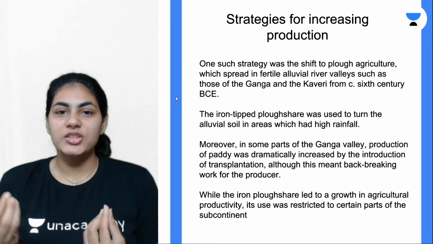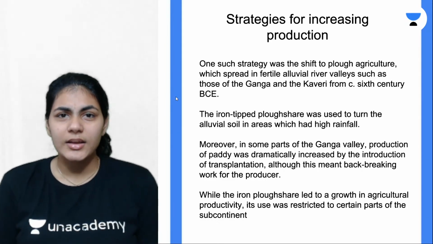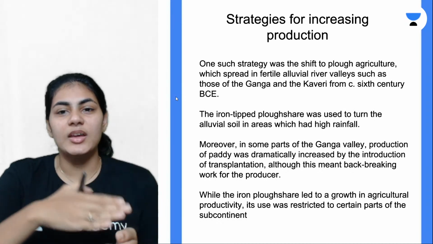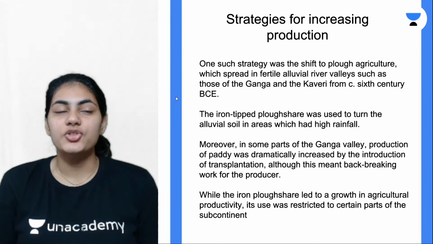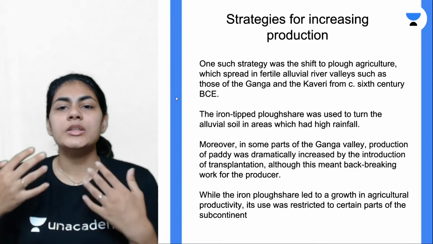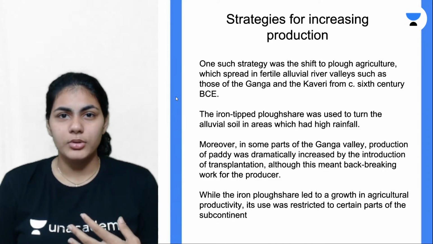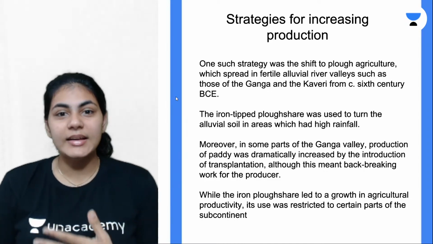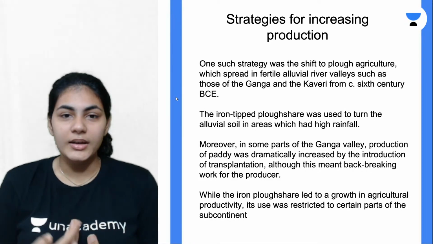That strategy was adopted especially near the fertile alluvial river valleys, for example the region surrounding the Ganga and Kaveri rivers, from the 6th century BCE. So that is one strategy, shifting to plow agriculture. It did in fact yield better results. There was greater production.